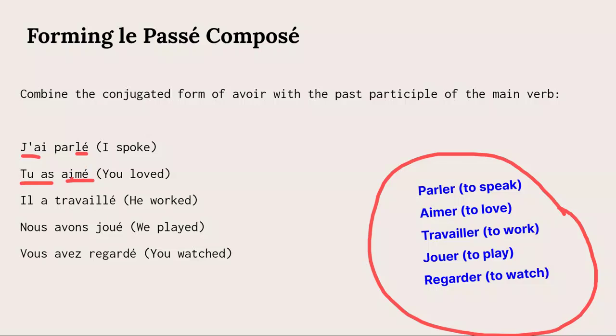He worked: il a travaillé. We played: nous avons joué. You watched: vous avez regardé. So you can see it's quite easy. All you need is your verb avoir conjugated in the present tense and the past participle of the verb. You put them together and you'll be able to express your past tense.